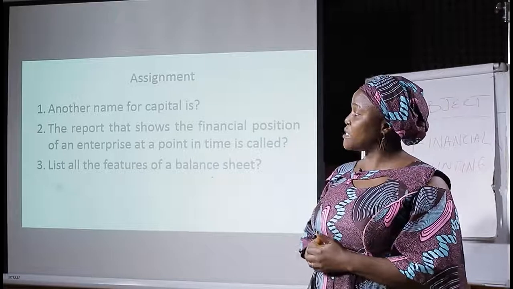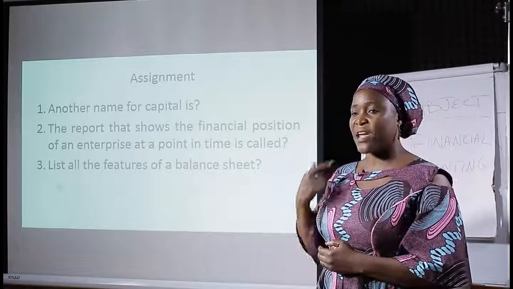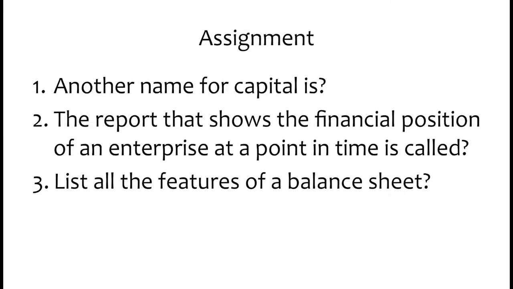I'm going to say the assignment again for those who are listening on radio. Number 1, another name for capital is what? Number 2, the report that shows the financial position of an enterprise at a point in time is called what? Number 3, list all the features of a balance sheet as discussed earlier.